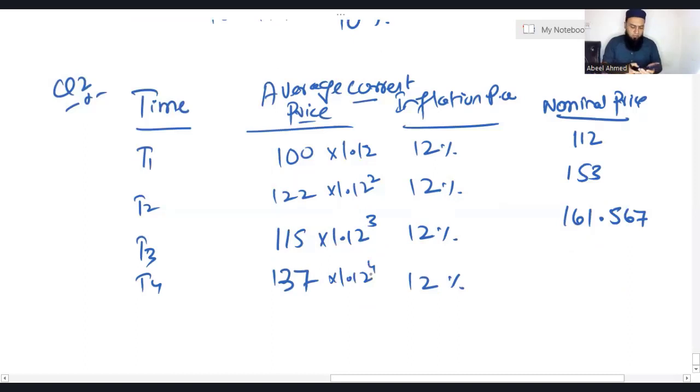1.12 take the power 4. So 137 into 1.12 take power 4. So 215.57, make it 6.